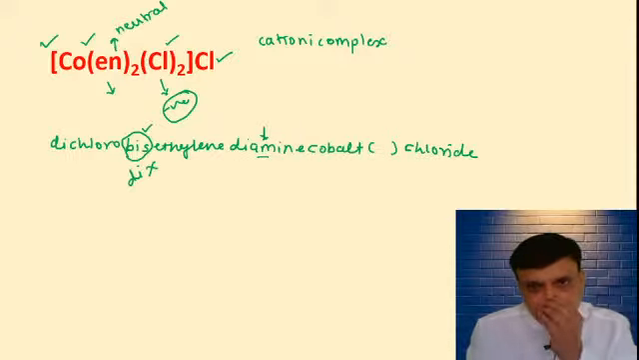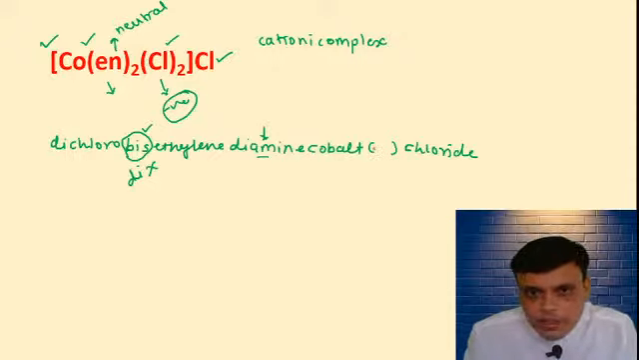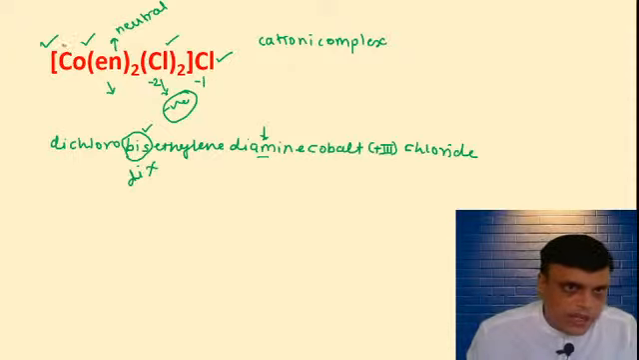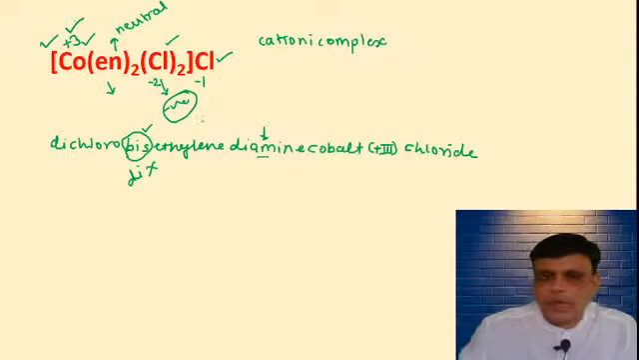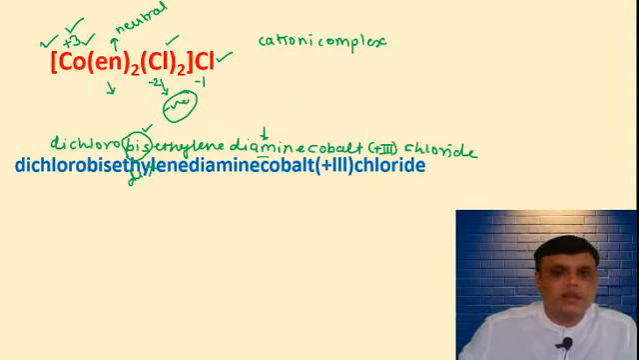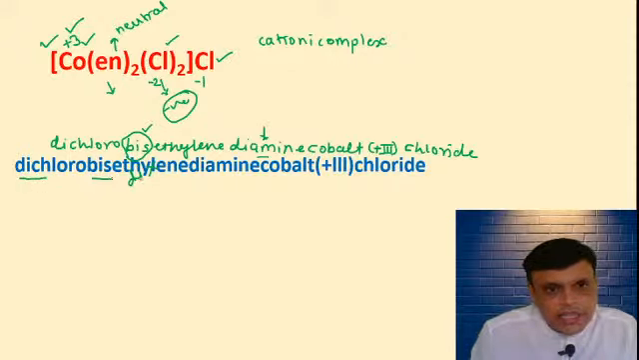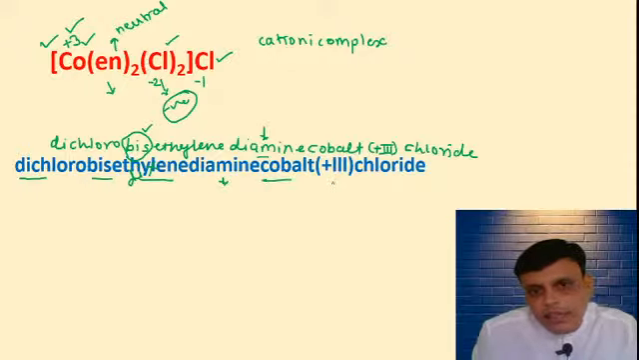Oxidation state is +3. Why +3? Here 2 negative charge, here 1 negative charge, total 3 negative charge. Overall charge on the complex is 0. That means cobalt is showing +3 oxidation state. Now we will see dichloro. See here, dichloro bis ethylene diamine cobalt 3 chloride.